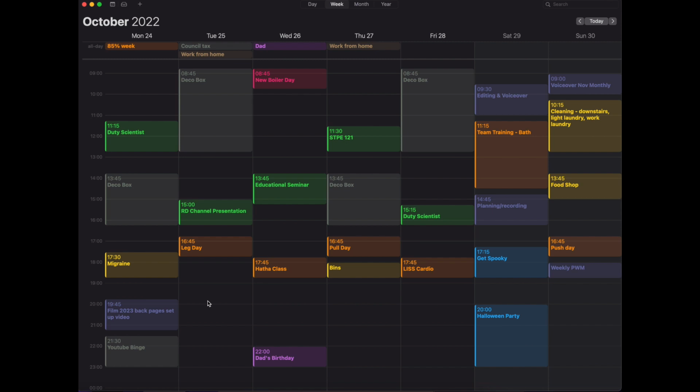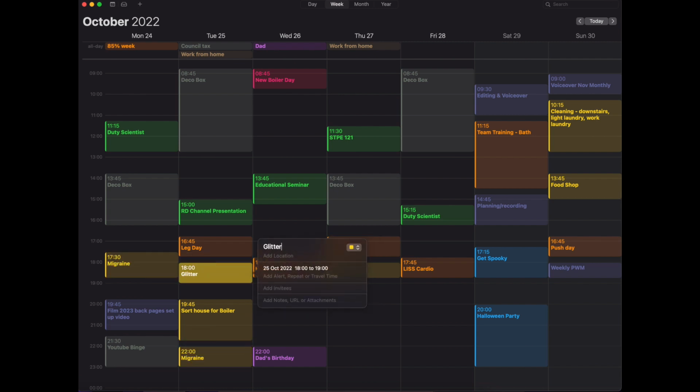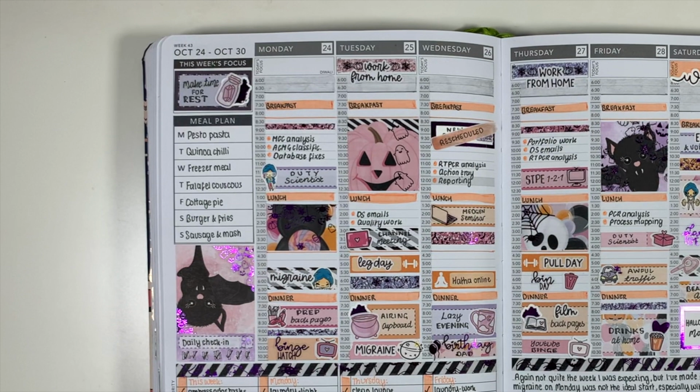So for this week, on the Monday and Tuesday evening, we were starting to get stuff ready for having our boiler replaced, and also I was trying to do some bits and pieces for Plansmas, so I didn't really want to then also do my memory planning at the same time because I was just overwhelmed with how much stuff we had to do in general. So I just chucked it in iCal. It took me like 2 minutes, and then I could always add it in on the Wednesday when I had a bit more time. And then that bit of memory planning became this bit of planning in my actual planner.